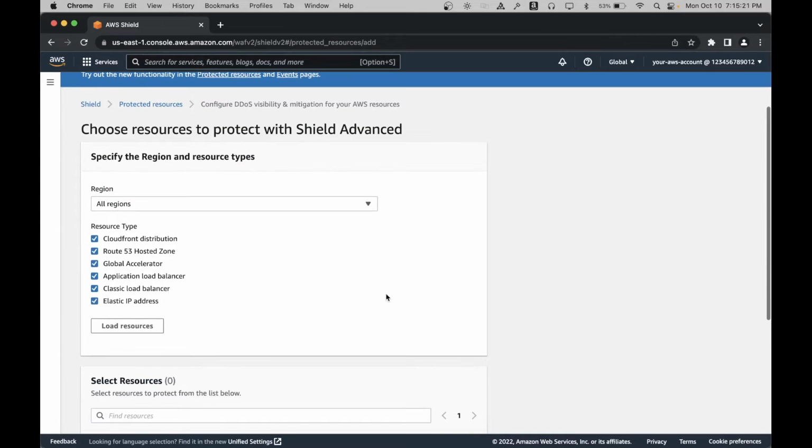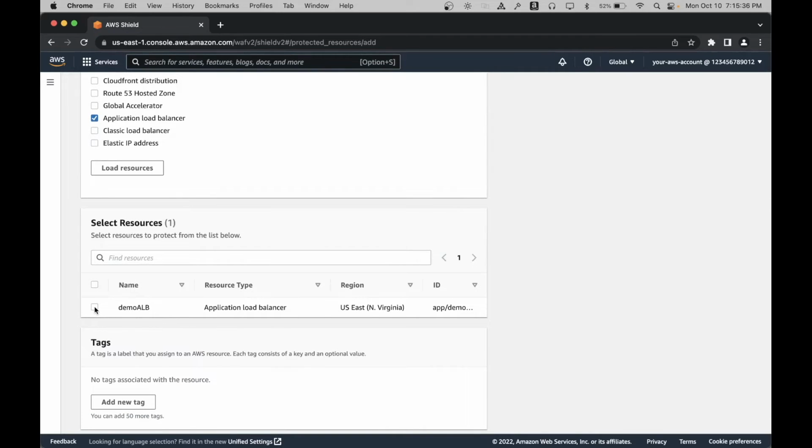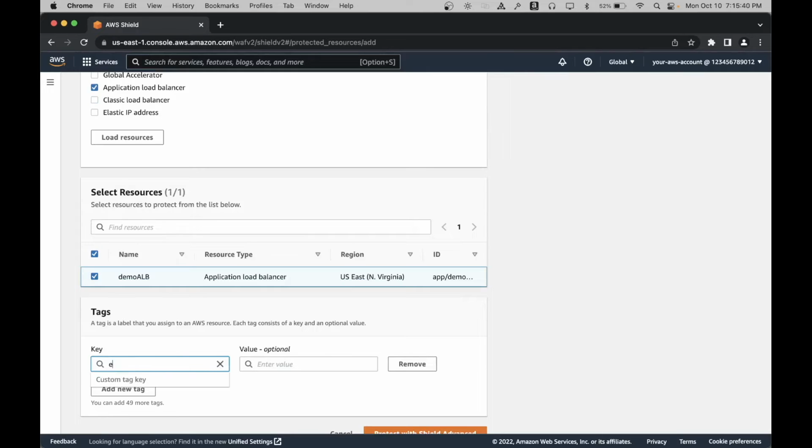In the following page, select the resource type that you wish to protect. In our case, it is Application Load Balancer, so we will uncheck the rest of the options. Click on Load Resource Type. From the list of resources, select the ALB you wish to protect. In the next section, add any relevant tags.